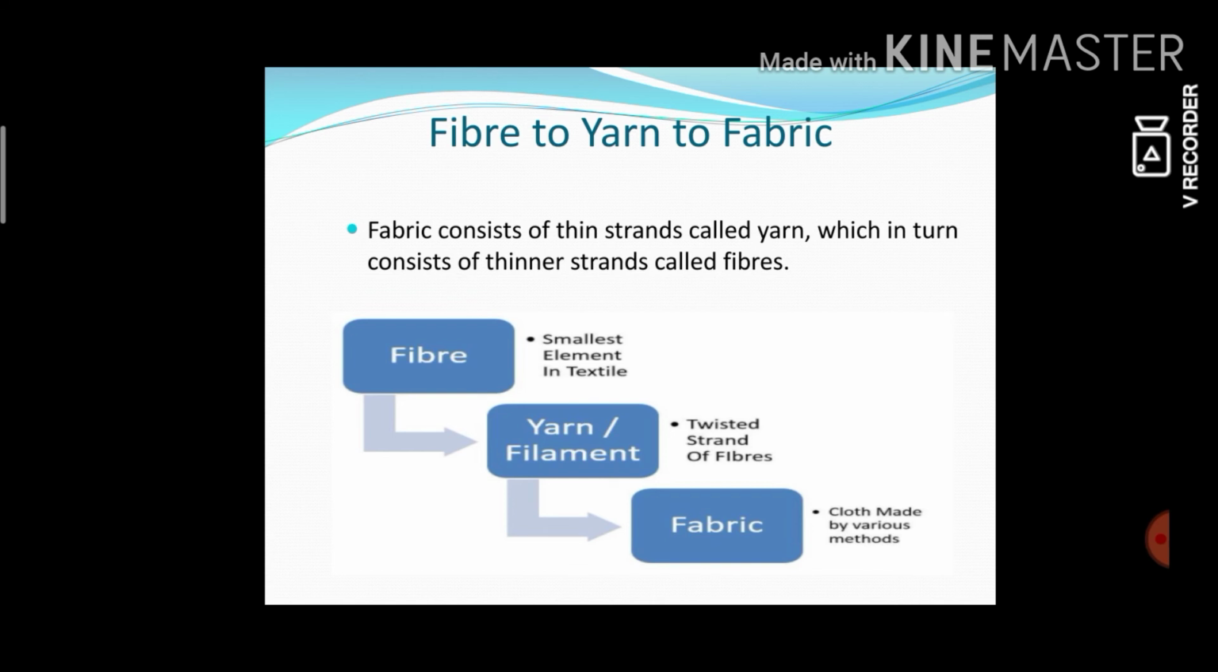Fabric consists of thin strands called yarn, which in turn consists of thinner strands called fibers. The fiber is converted into yarn or filament. The filament is converted into fabric, then cloth. Okay.